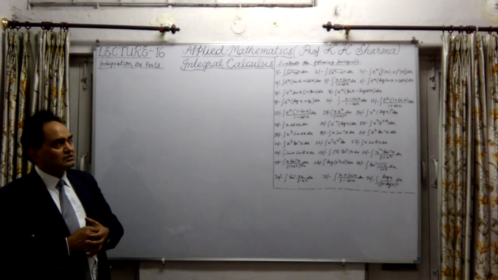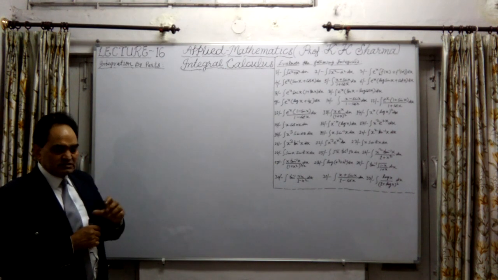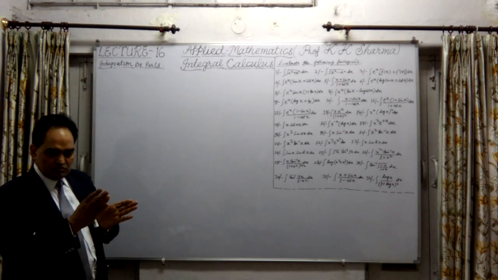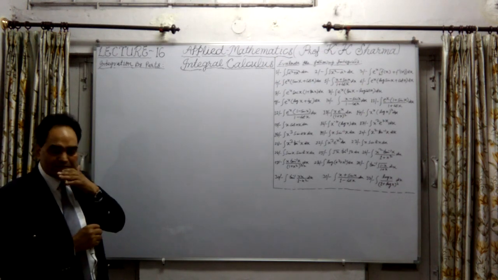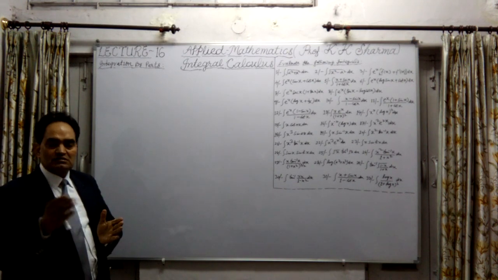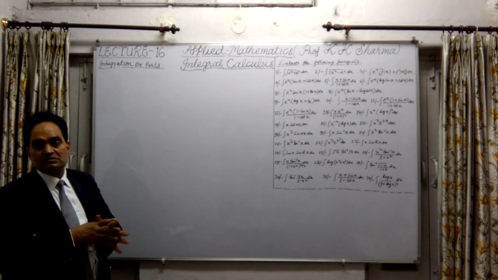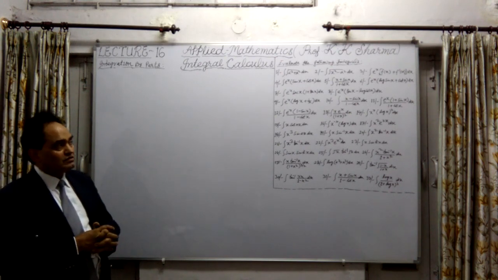Then the third type is where integrals are given which we have to break into two parts, and one of them is to be integrated with the help of the by parts method. Then the second one will be cancelled out by the result of this first integral.